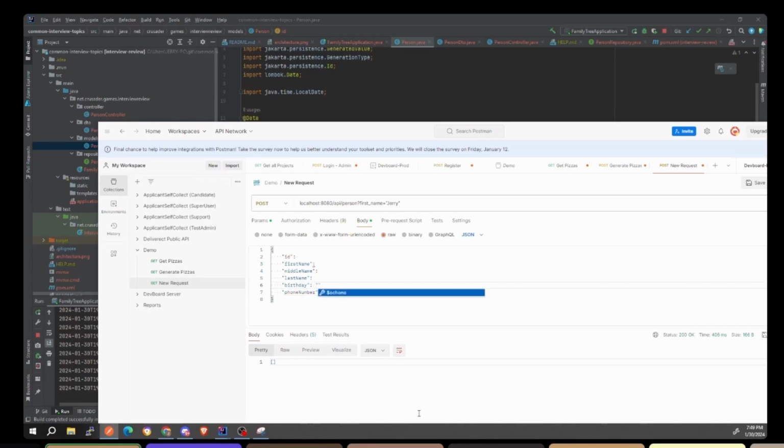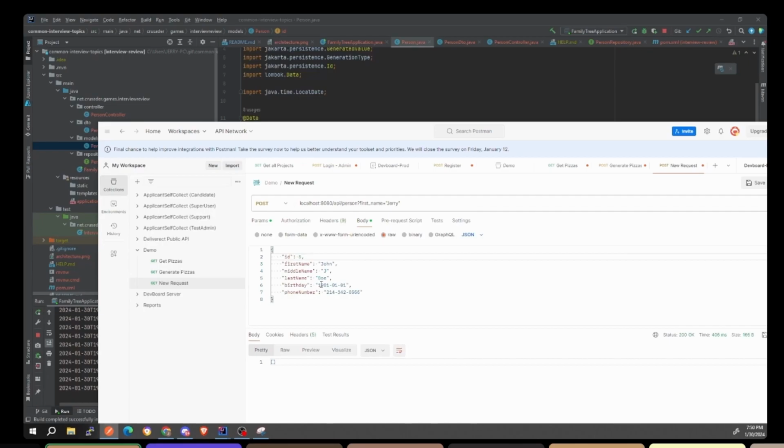214-342-5555. Birth date, 1981, 0101. I don't know if this is going to work automatically. Maybe not. Doe, John. Our middle name is J, John. Okay, so JSON has its own rules, and I'm going to put an ID here just to be a troll. Okay, so ID, I'm putting in an ID. The first name is John, middle name is J, last name is Doe, birthday 1981, 0101.